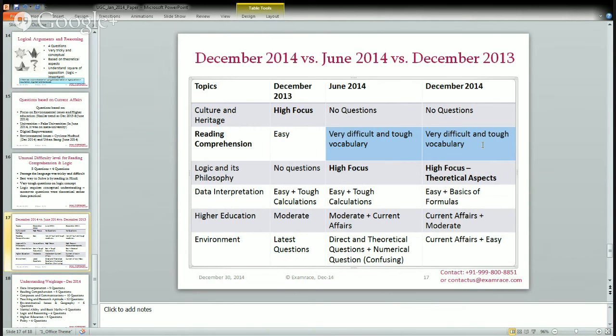Questions on logic and philosophy, there used to be none previously. But the trend is changing, and there is a high number of questions asked on the concepts of logic, square of opposition, argument, and types of arguments.